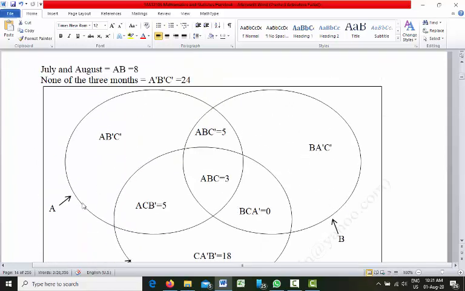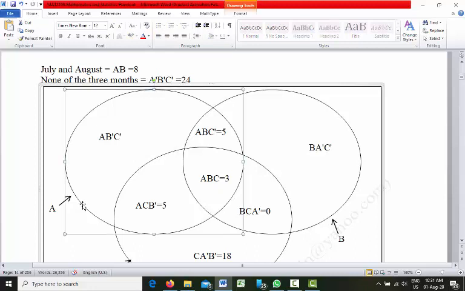This is circle A, and from circle A we will remove the portion of circle B. That is, we will remove this portion. If you remove this portion, you will get AB prime.